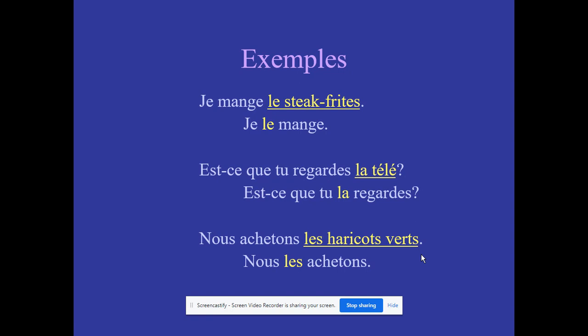Now, how to make these negative? As I told you a second ago, these don't change. The rule does not change. So it's just the same thing we did before with me, te, nous, and vous. We are going to put the ne, pas around it, and our le, la, les direct object is going to go inside our sandwich. So if I want to say, I don't eat steak frites, or I'm not eating it, it is going to be je ne le mange pas. No, I don't eat it. Je ne le mange pas.